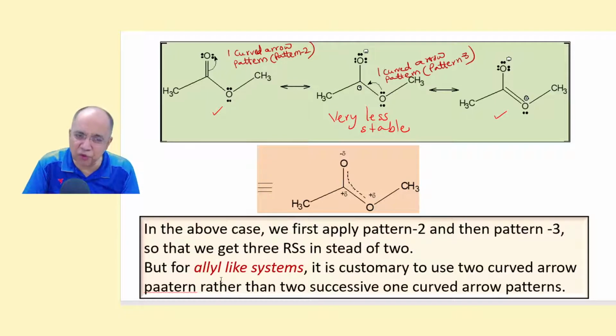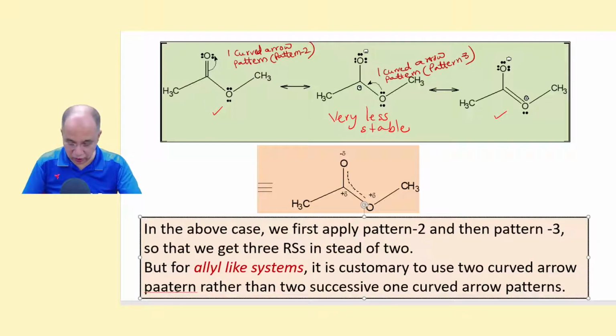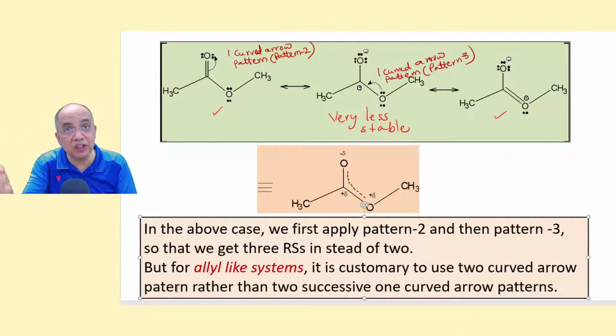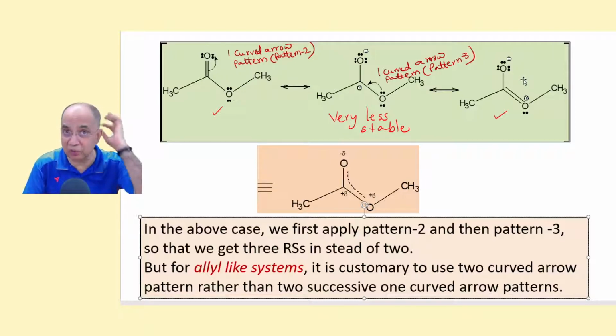So it is customary that in allyl and allyl-like systems also you use 2 curved arrow mark pattern rather than 2 successive 1 curved arrow mark patterns. You can do. Logically you are correct if you go for 1 curved arrow mark pattern, and then another 1 curved arrow mark pattern to get 3 RSS. It is better.